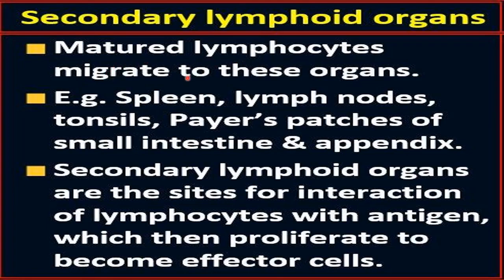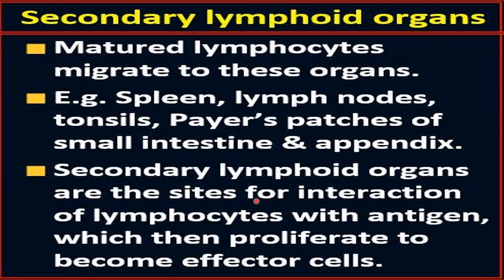These matured lymphocytes migrate to the secondary lymphoid organs. Examples of secondary lymphoid organs are the spleen, lymph nodes, tonsils, Peyer's patches of the small intestine. These are small patches of cells present in the small intestine, which also help in immunity, right? And also the appendix. The appendix has some part which plays a role in immunity and acts like a secondary lymphoid organ. So what is the main role of the secondary lymphoid organ?